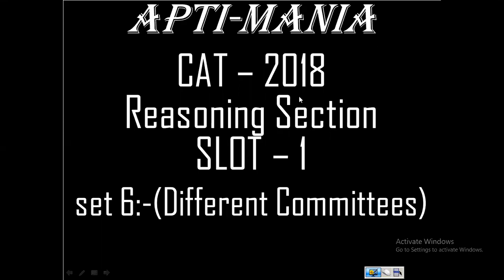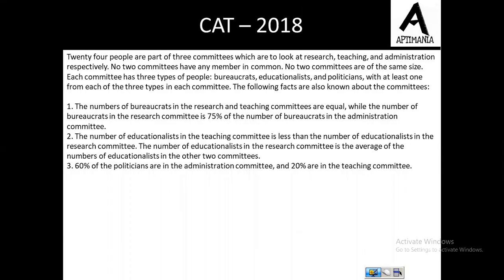Hello, I'm Abhishek. In this video, we are going to discuss set 6 of the reasoning section of CAT 2018 slot 1 paper. The question is, 24 people are part of 3 committees which are to look at research, training and administration. No 2 committees have any member in common.